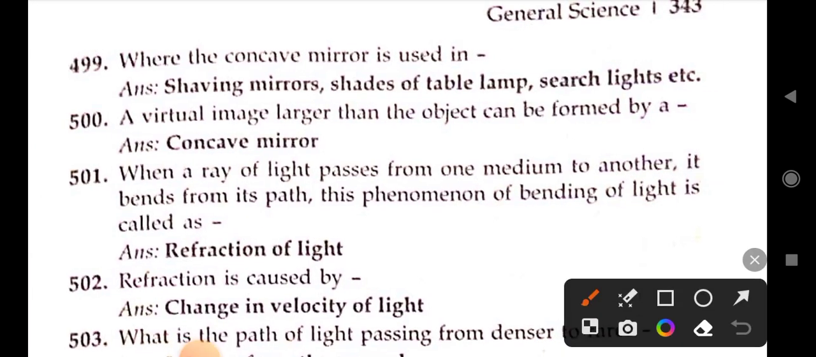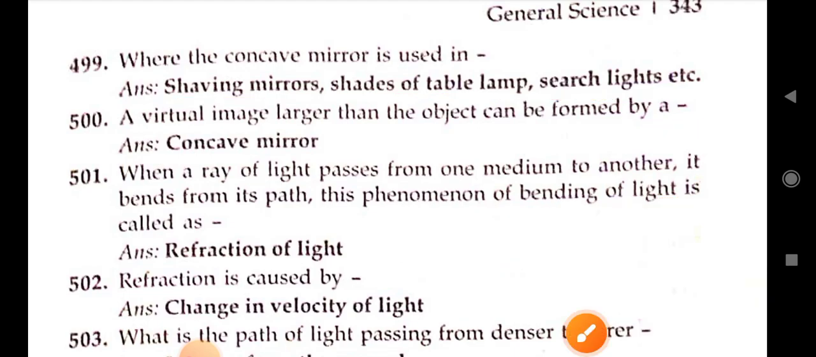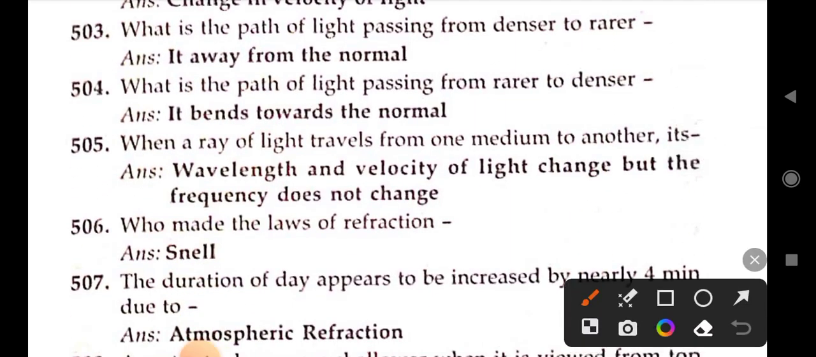Next, where is the concave mirror used? Right answer: concave mirror is used as shaving mirror, shade of table lamps, search light, etc. A virtual image larger than the object can be formed by a concave mirror. When a ray of light passes from one medium to another, it bends from its path. This phenomenon of bending of light is called refraction of light. Next, refraction of light is caused by change in velocity of light.